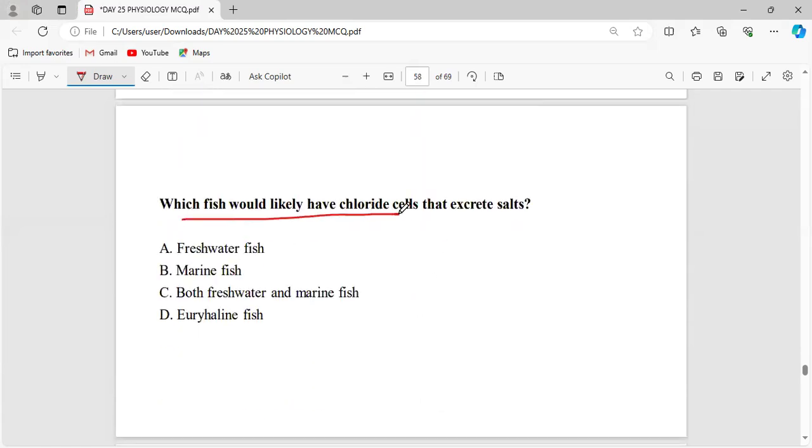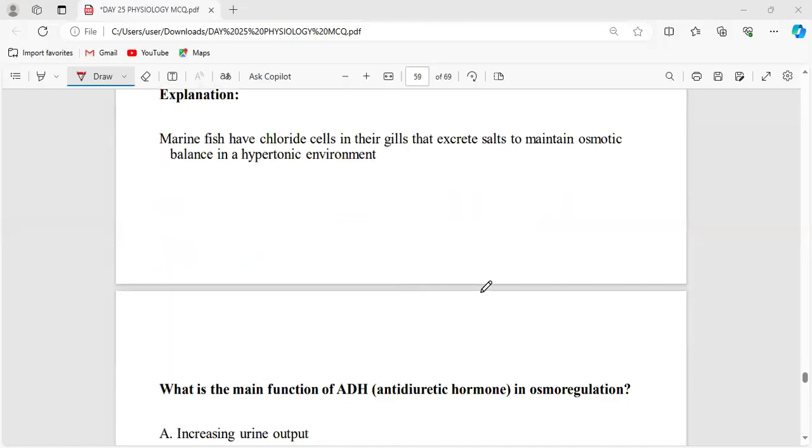Which fish would likely have chloride cells that excrete salts? We have 4 more minutes. That is both the fish.